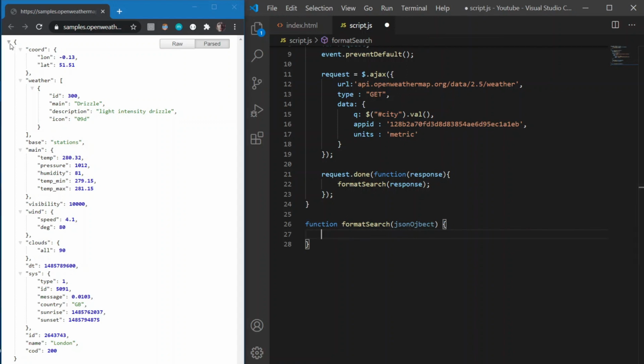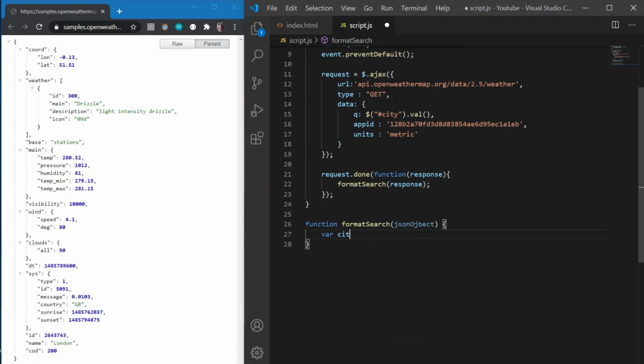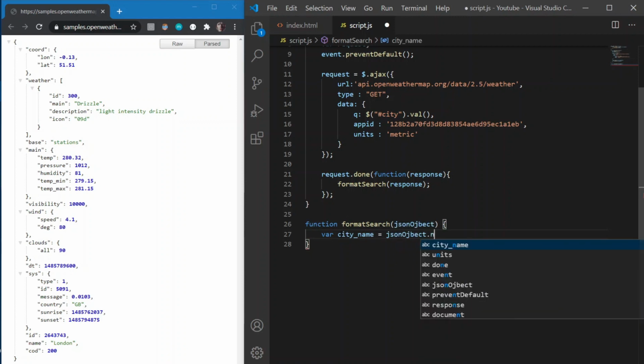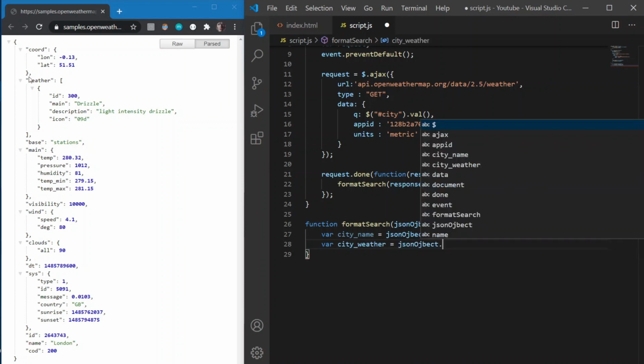So this whole thing is our JSON object. We will quickly declare a variable called city name, in which we will store our city name. JSON object dot name, because this is the key name, and we will get London here. Then in the next line, we will also declare another variable that will be city underscore weather, and inside that we will store our JSON object dot weather.